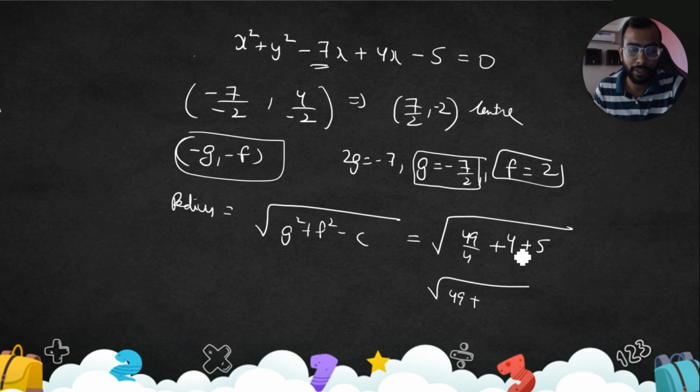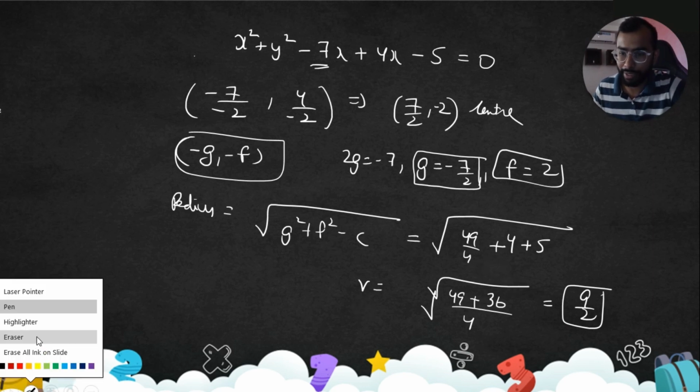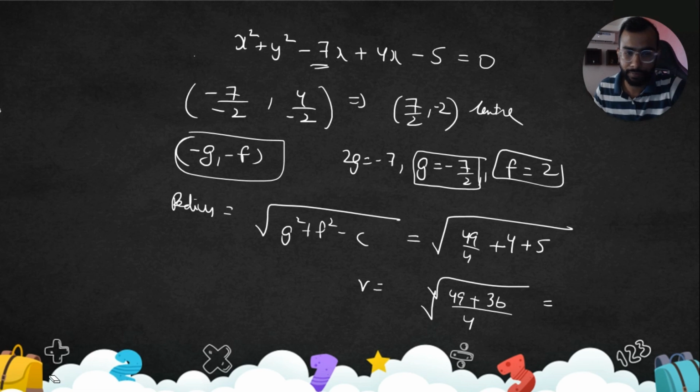This is 9 into 4, 36, so root 81 is 9, so 9 by 2 is our radius. No, it's not 9, my bad. It's 85.